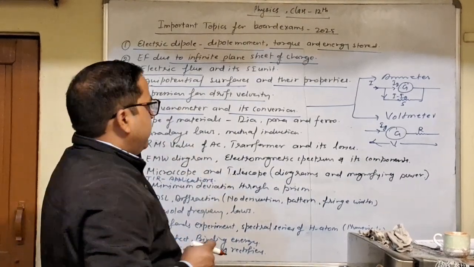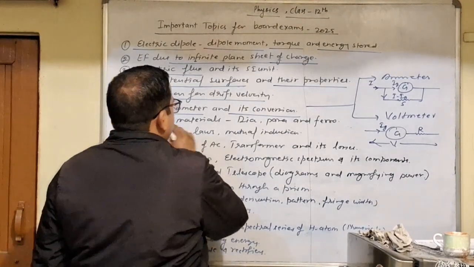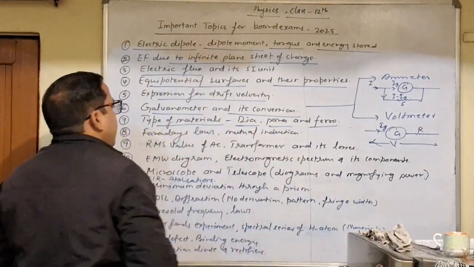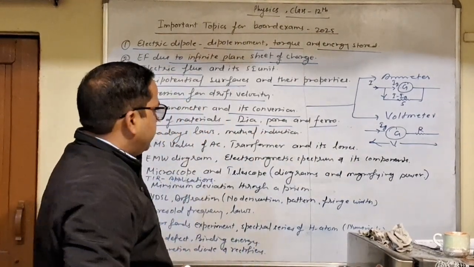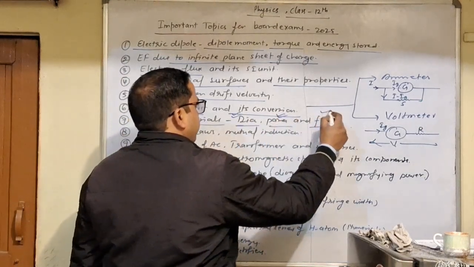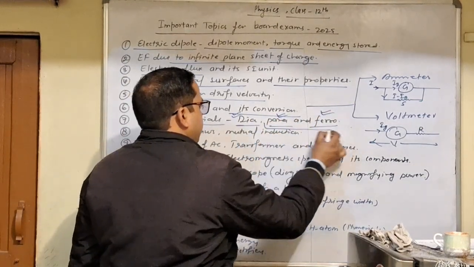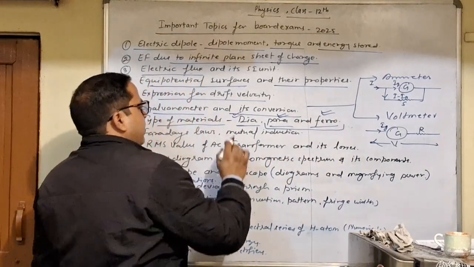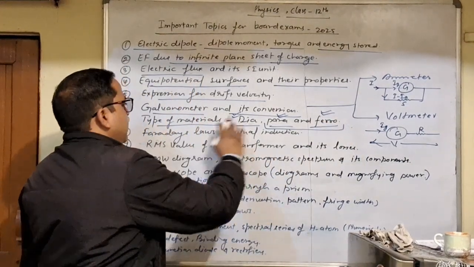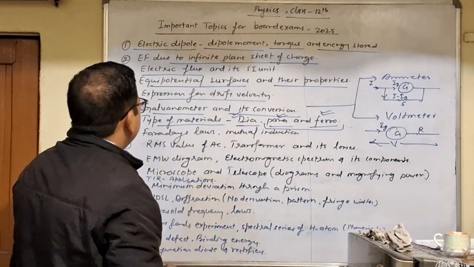Okay. Next is types of materials: dia, para, and ferro. So you will have one question from this topic: diamagnetic, paramagnetic, and ferromagnetic. Para and ferro have the same property, and dia has the opposite property. So prepare about these three materials.